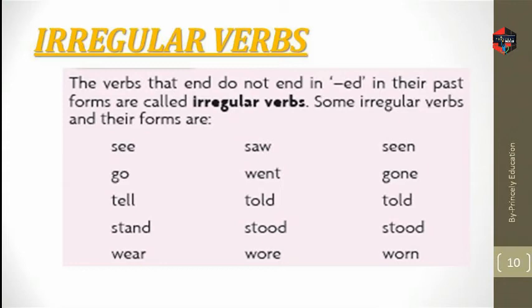So here are some examples of verbs: see, saw, seen; go, went, gone; tell, told, told; stand, stood, stood. We can observe that in the past form, none of the words end in ed. So they are irregular verbs.